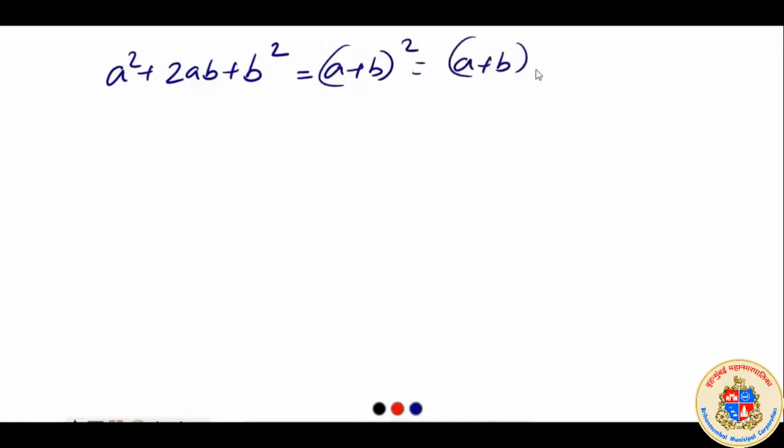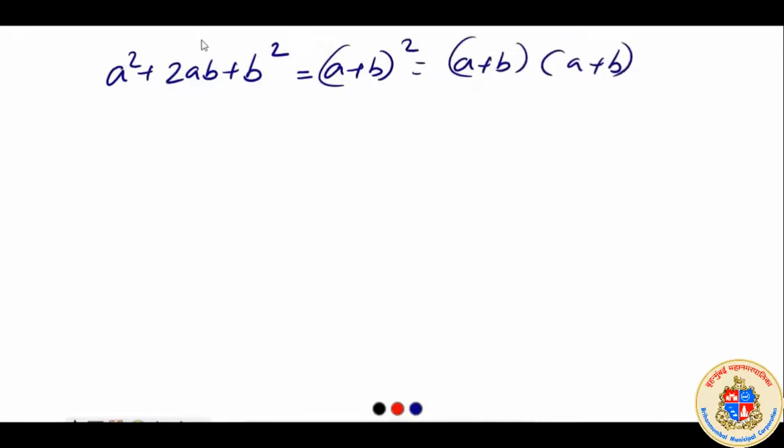For example, now look at this. A square plus 2ab plus b square is an algebraic expression. And it can be written in the form of product a plus b whole square, which is nothing but a plus b into a plus b.